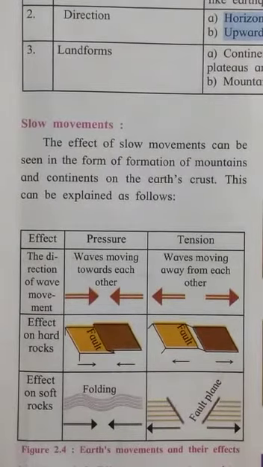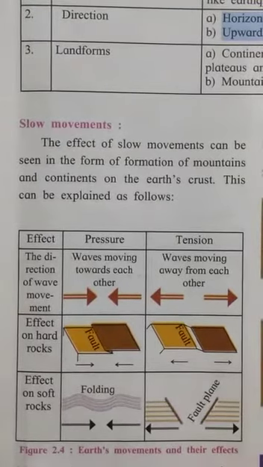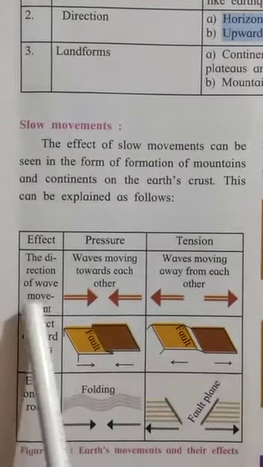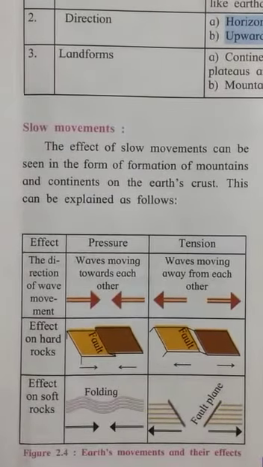The effects of slow movement can be seen in the form of formation of mountains or continents on the earth's crust. It can be explained in the following way. Now, children, a distinguished pattern has been given: the direction of the wave, the effects, and the effects on soft rock. Now, children, what is happening?